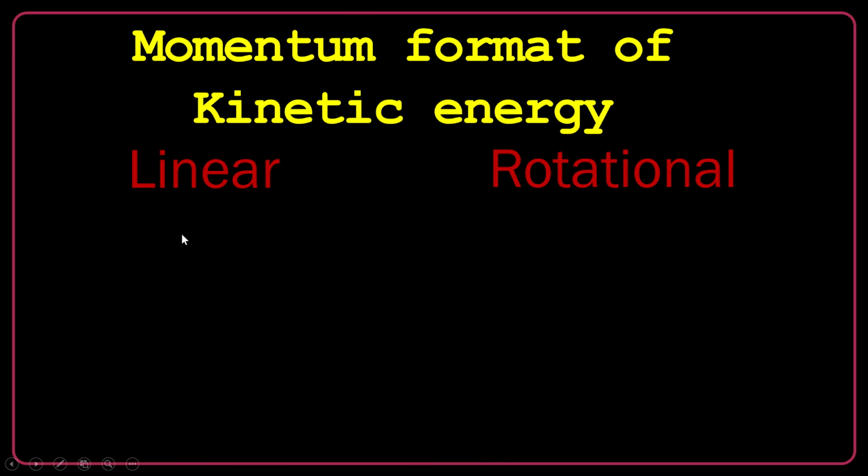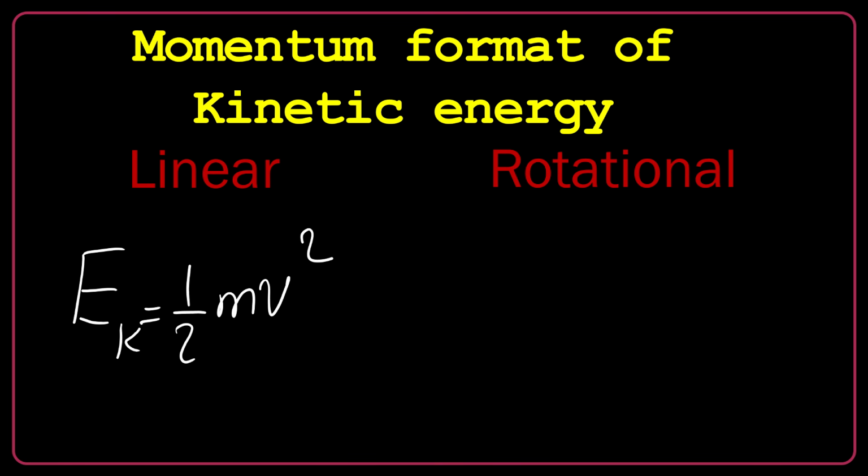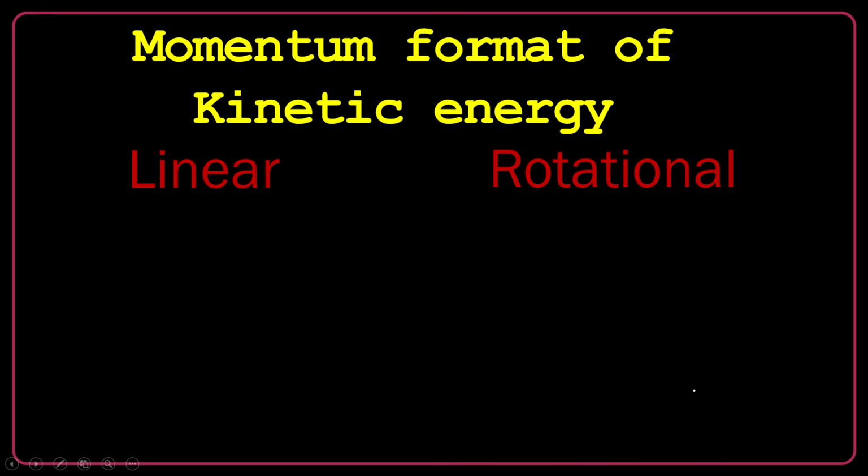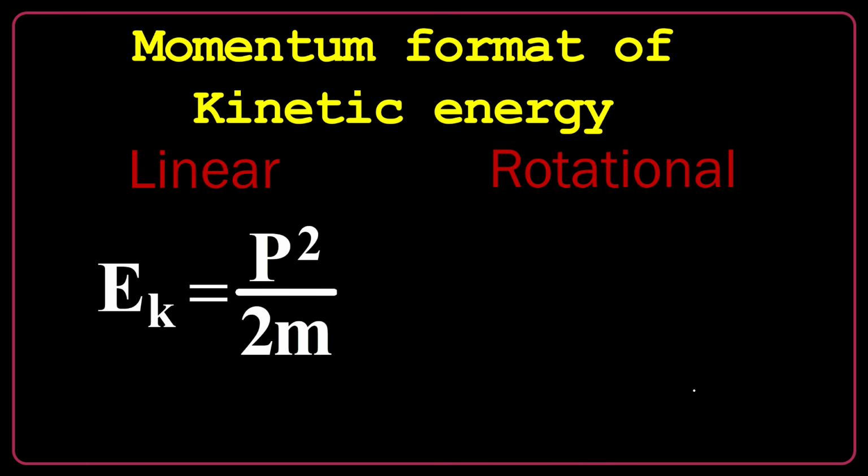Momentum format of kinetic energy. In linear motion, you remember kinetic energy is defined as a half of mv squared. Then I can multiply both upstairs and downstairs by mass. So it seems to be m squared v squared divided by 2m. mv is p, so it's p squared divided by 2m.